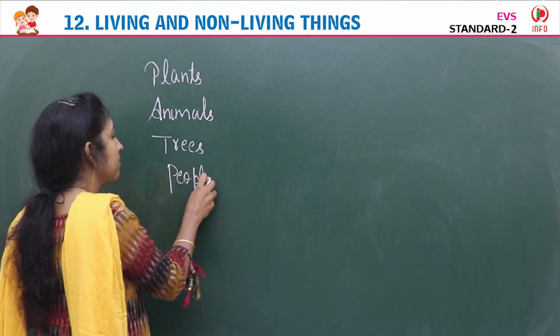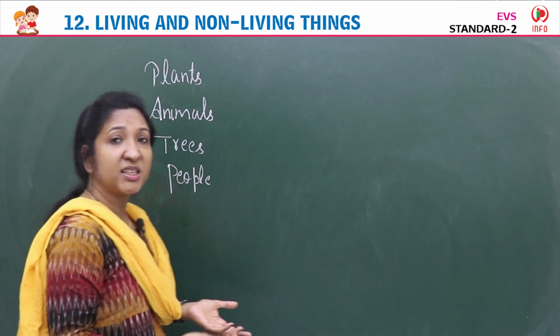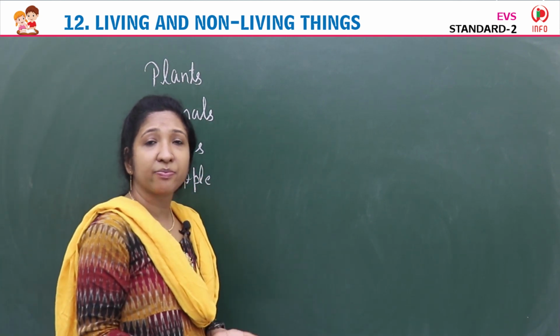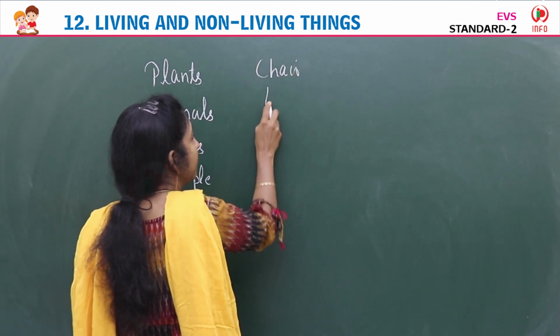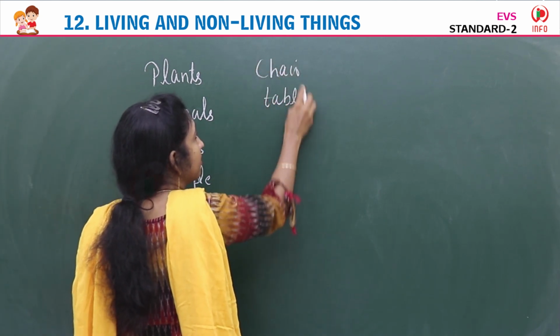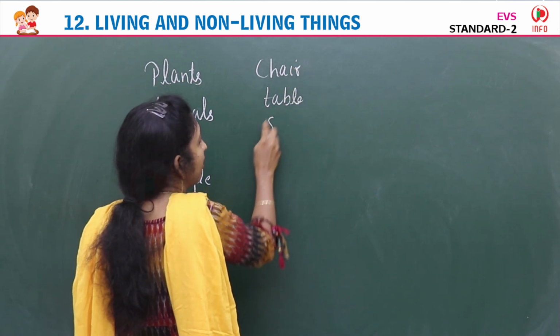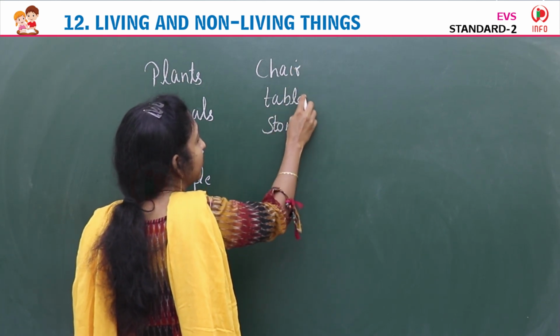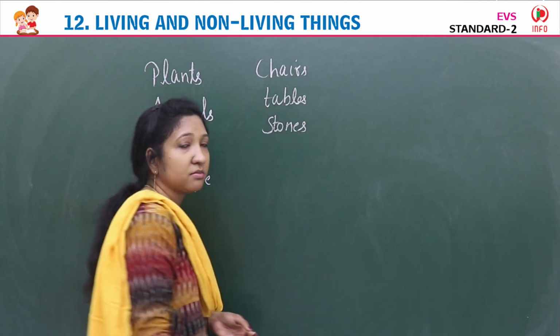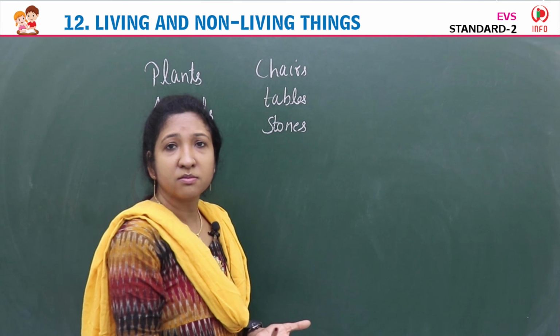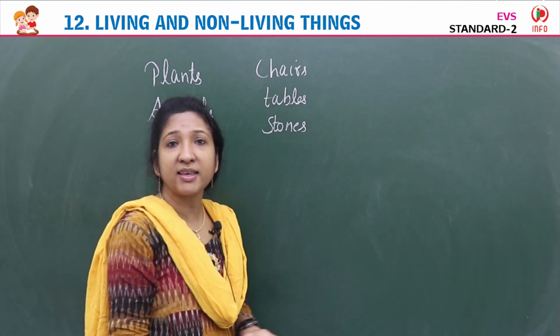Then many other things also, right? What are they? We can see chairs, tables, stones. Tell me what all things you can see around you.